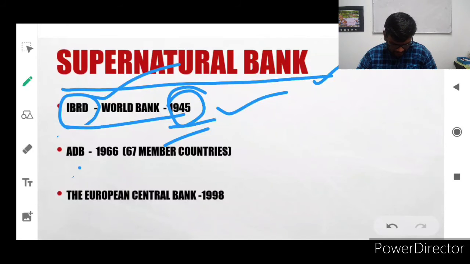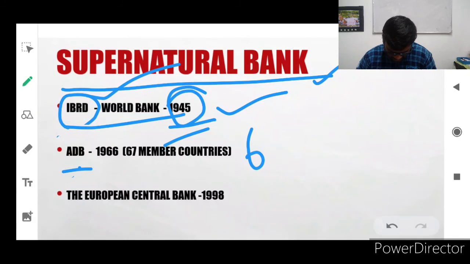Anyway, ADB is the Asian Development Bank, to develop Asian nations. Nearly 63 countries in Asia: 48 from Asia plus 13 plus from the Pacific nations, Pacific Islands also, have joined.